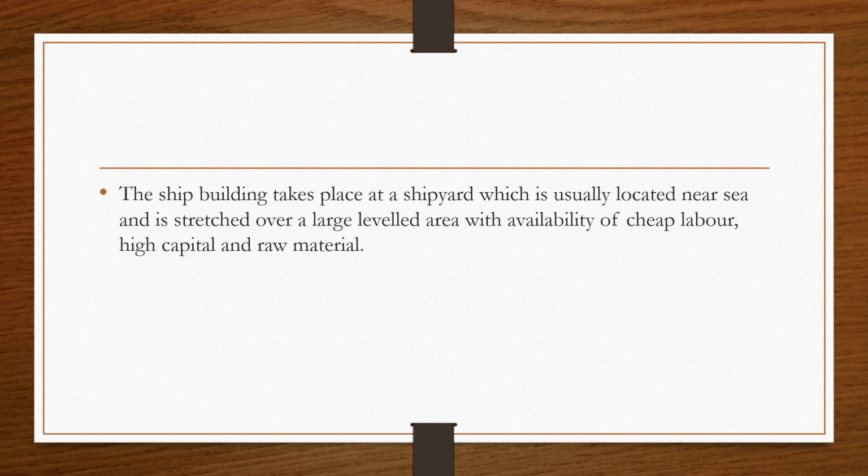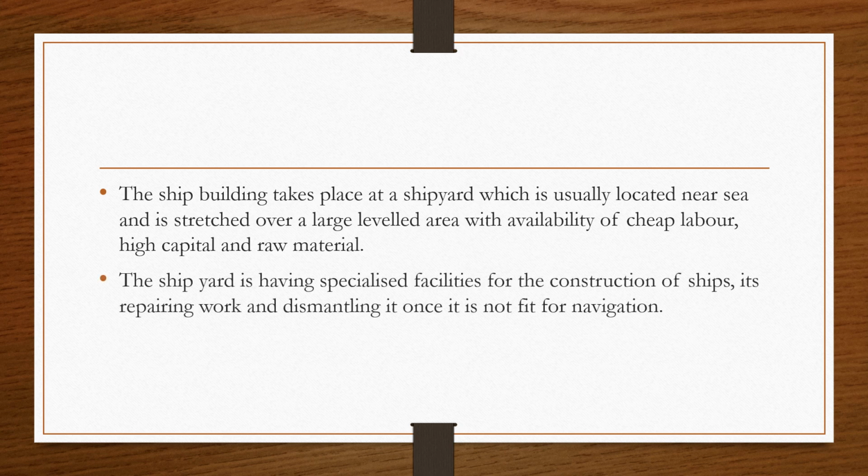And as you have seen in the picture, high capital and perfect raw material are needed for the construction of a ship. The shipyards have all the specialized facilities. These specialized facilities are to construct the ship. If you have seen a ship in the picture or somewhere, you can see the perfect assemblage of each and every part.